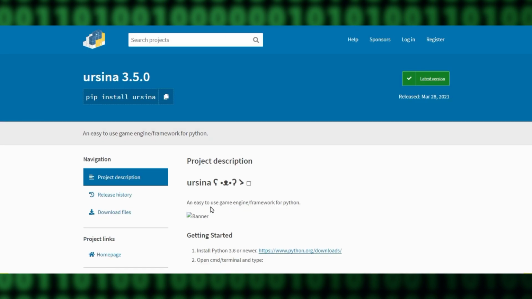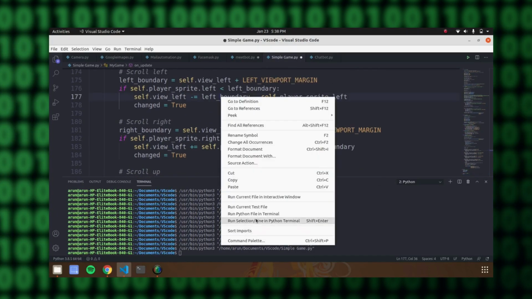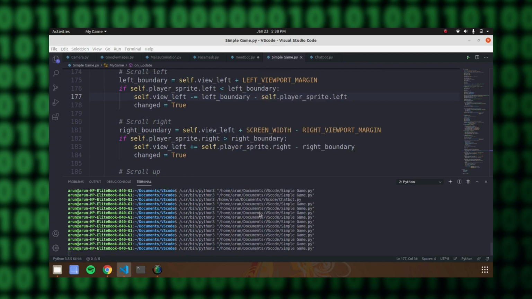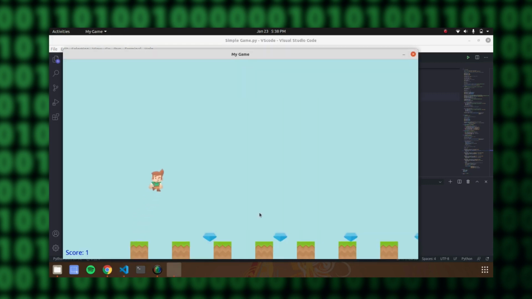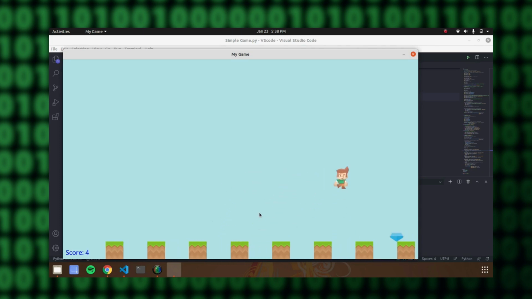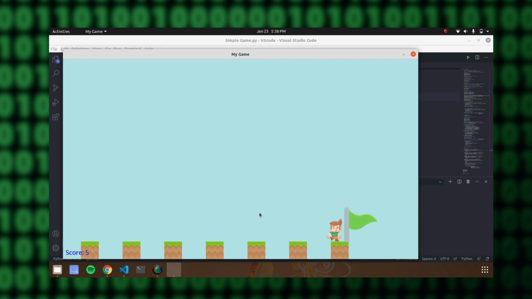When you compare this game engine with other game engines in Python, suppose the Arcade library, I noticed one thing. When I compile the code with the Ursina engine, it takes very less time than the Arcade library. The Arcade library mainly uses the sprite mechanism. If you don't know about the Arcade library, we already developed a game using Arcade. I give the card in the I button, you can check that too. In the Ursina library, it is a totally different type of mechanism. I will show you how this mechanism works in this video.